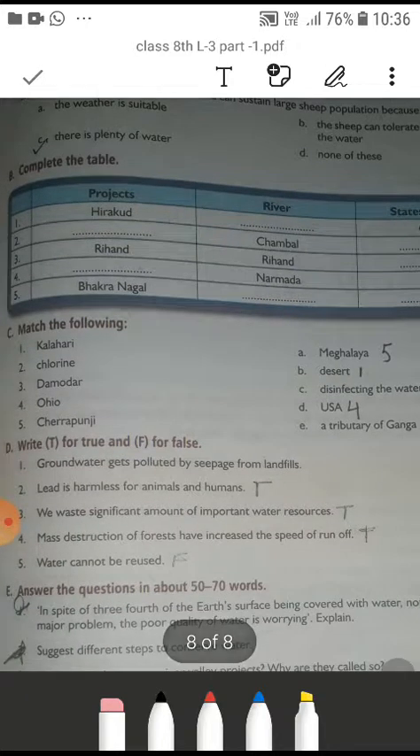Okay, so in this way you have to understand. Okay, this is true and false. First one, groundwater gets polluted by seepage from the landfill. So this you have to fill. So it will be true. Okay, I think this is left, so you can put the true here.